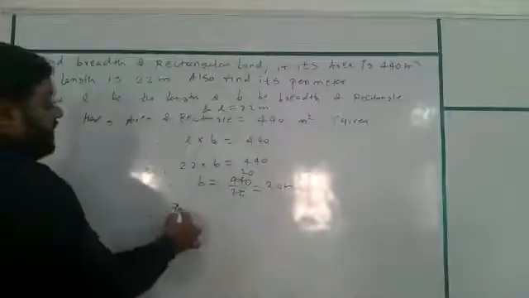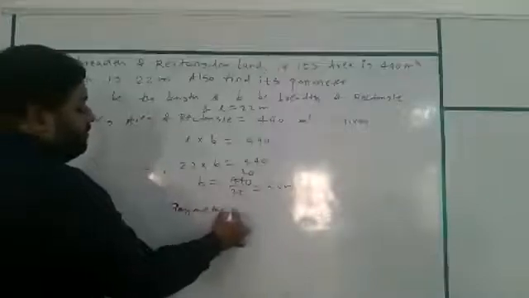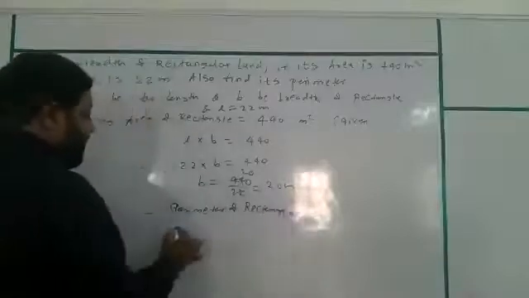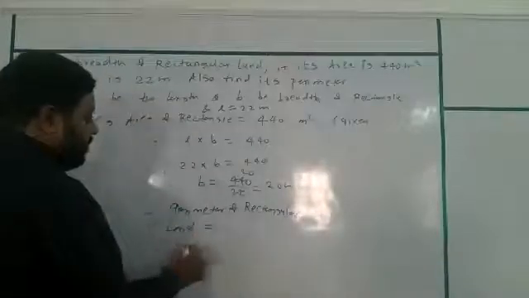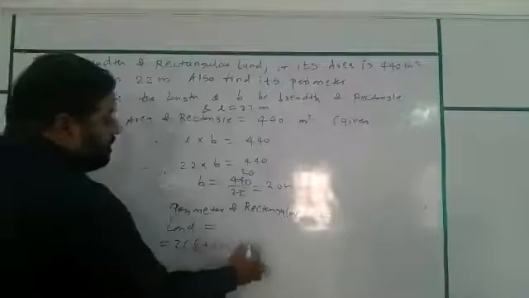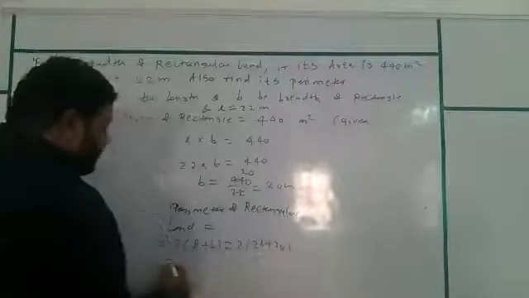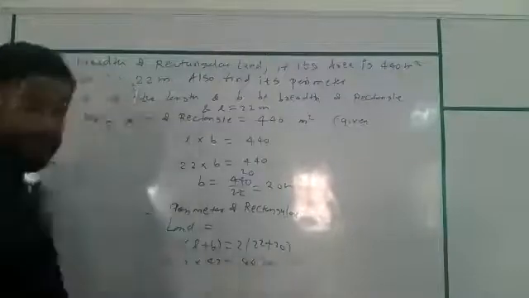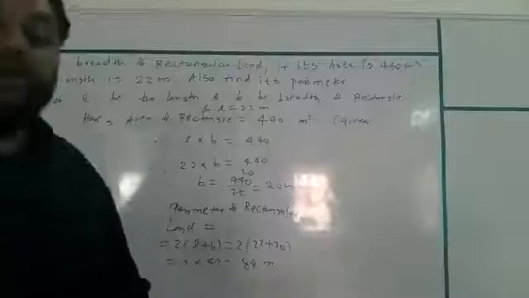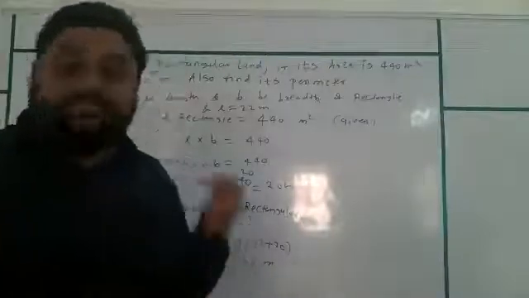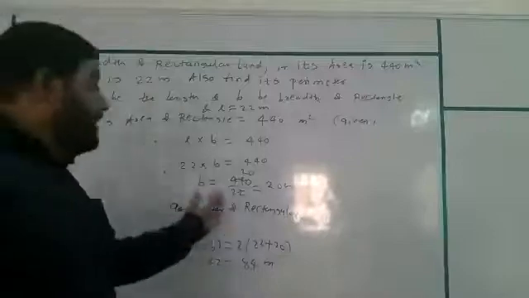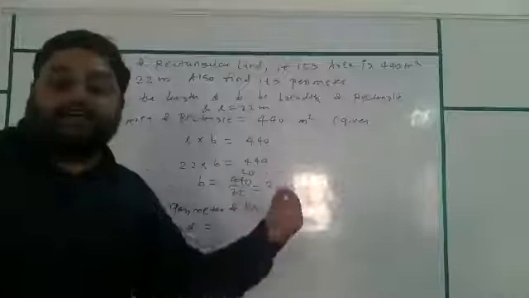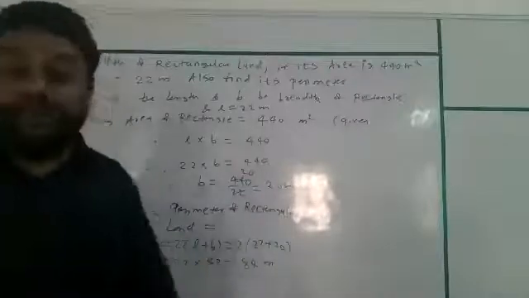Hence perimeter of rectangle. Now perimeter of a rectangular land is equal to 2 in bracket L plus B, 2 in bracket 22 plus 20. So 2 multiplied by 42, which is 84 meter. Perimeter will never come in meter square. So the final answer: breadth of rectangular land is 20 meter and perimeter of rectangular land is 84 meter. This will be your final answer.